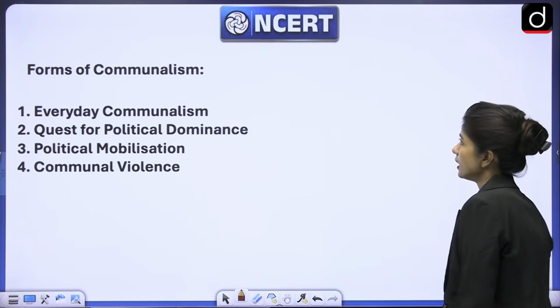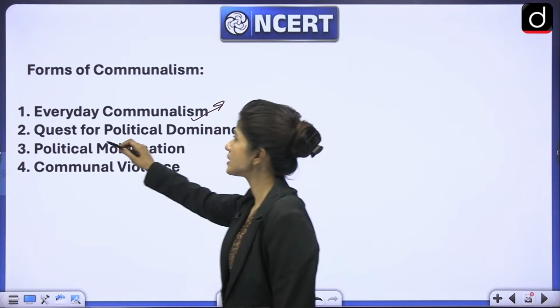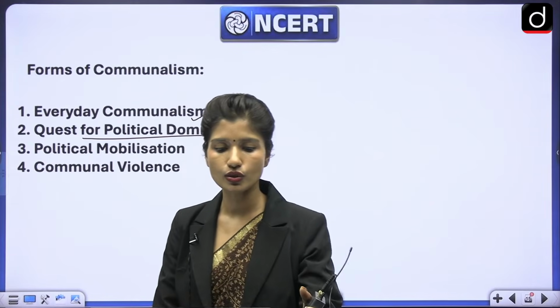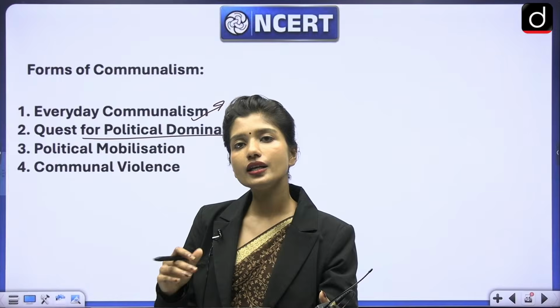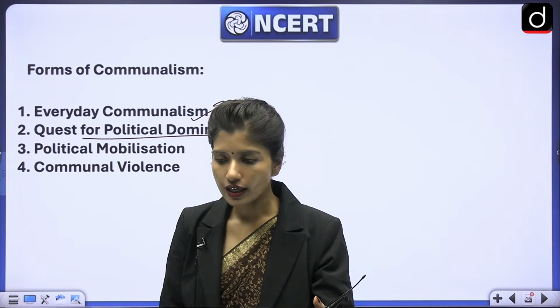Okay. Next is, what are the forms of communalism? Everyday communalism we have already discussed. Then there is the quest for political dominance. So when, let's say, a majority community starts to think it should be their dominance, that is also a form of communalism, right? So that could create majoritarianism.